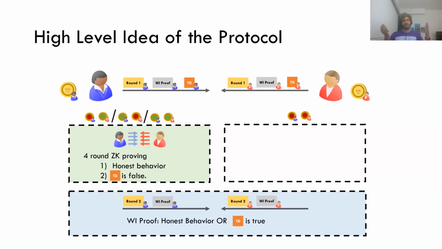To counter that, you can see now that the zero knowledge has two conditions. One, that it behaved honestly, and two, that the trapdoor is false. So here you can see sort of conflicting statements being proved: in the zero knowledge you prove that the trapdoor is false, while in the WI proof you prove that the trapdoor is true. So what is the intuition here?